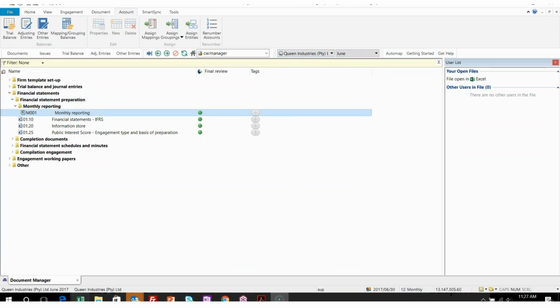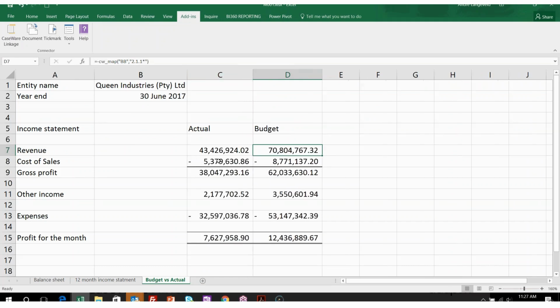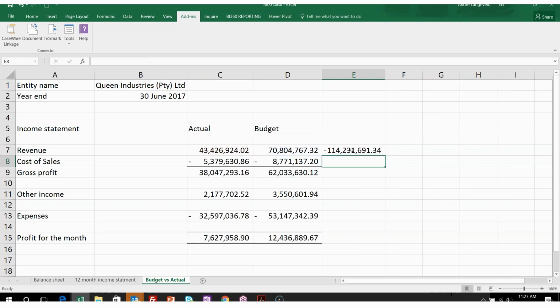Okay, come back to my Excel, go Tools, Recalculate, and that will then update all of my formulas so that I can see that there. I could have now gone on equals and then worked out the difference between the two. So equals this one minus this one, get a difference, etc.